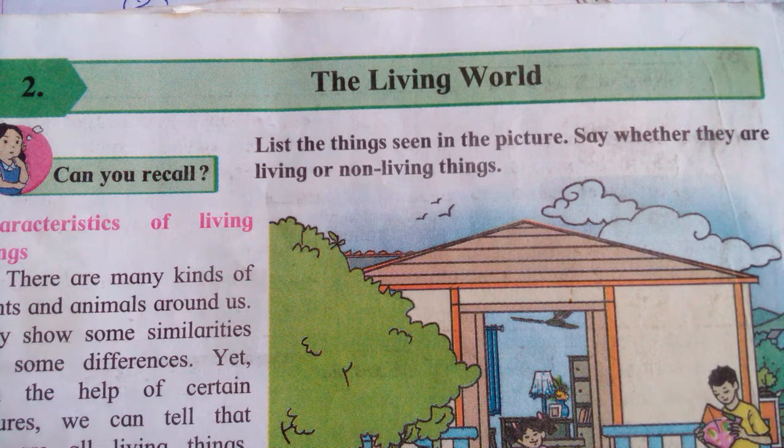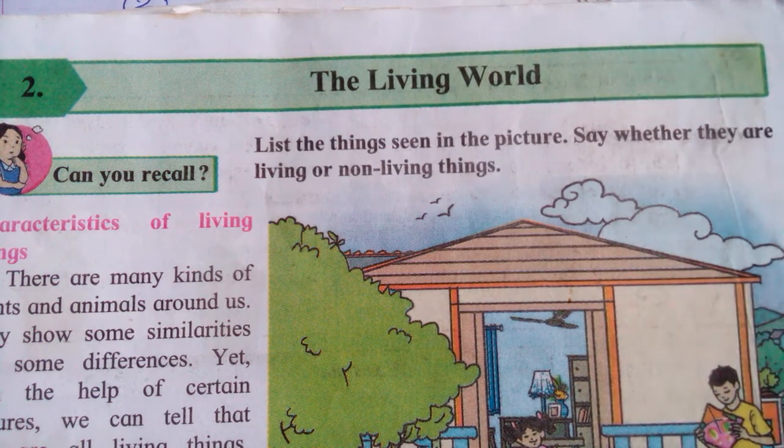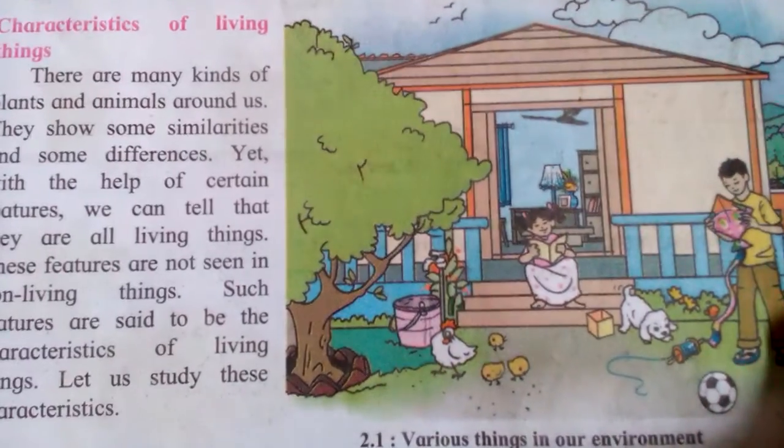First of all, you will tell me two types of living things. Which two types of living things are there? Yes, very good. Plants and animals. Then why are we saying these are living things? What is meant by a living thing? Give me the answer.